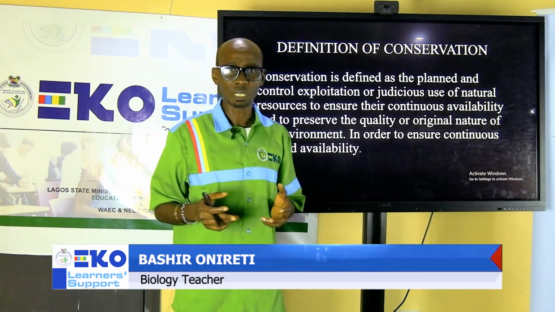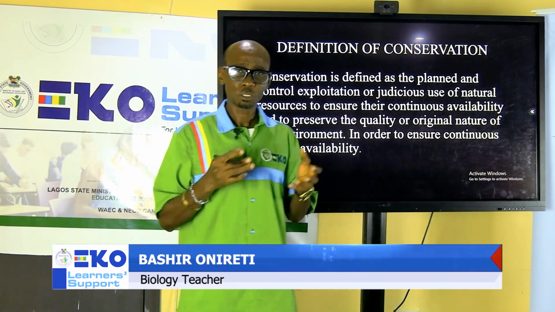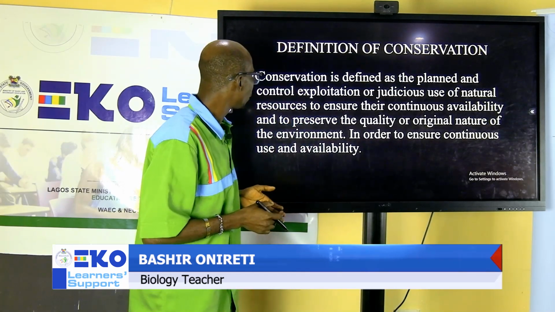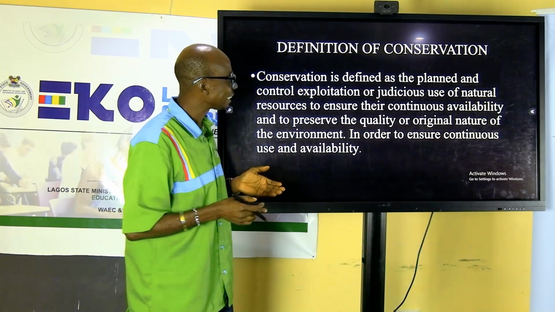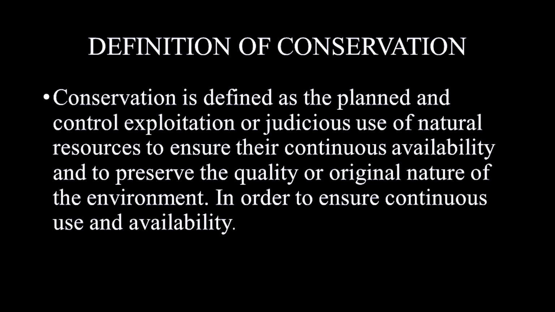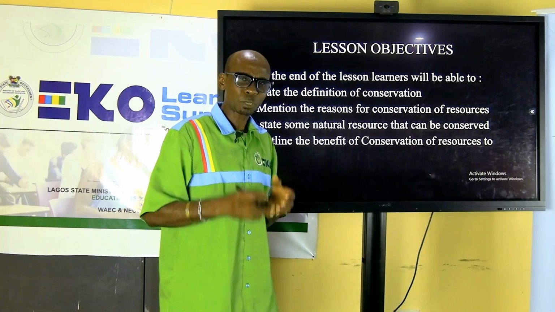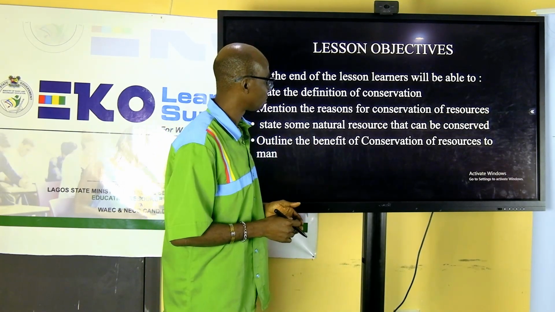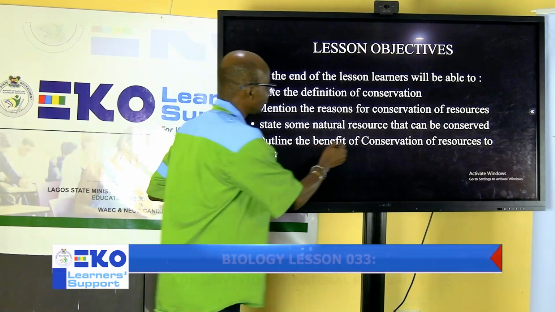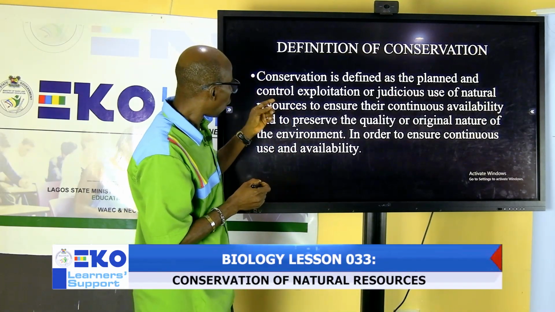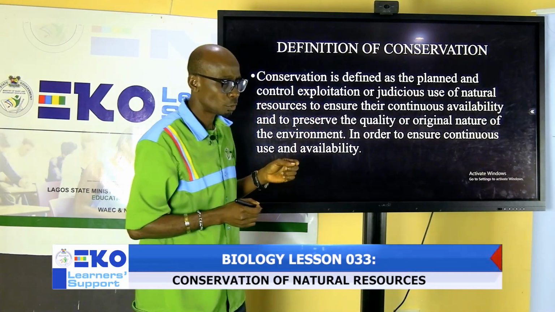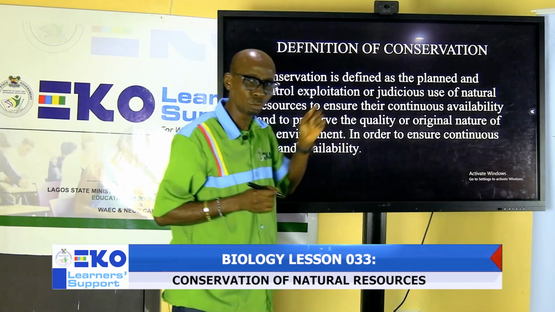Now, what is conservation? Define conservation. Conservation is defined as a planned or controlled exploitation. What you have planned to use, what you exploit systematically, or judicious use.